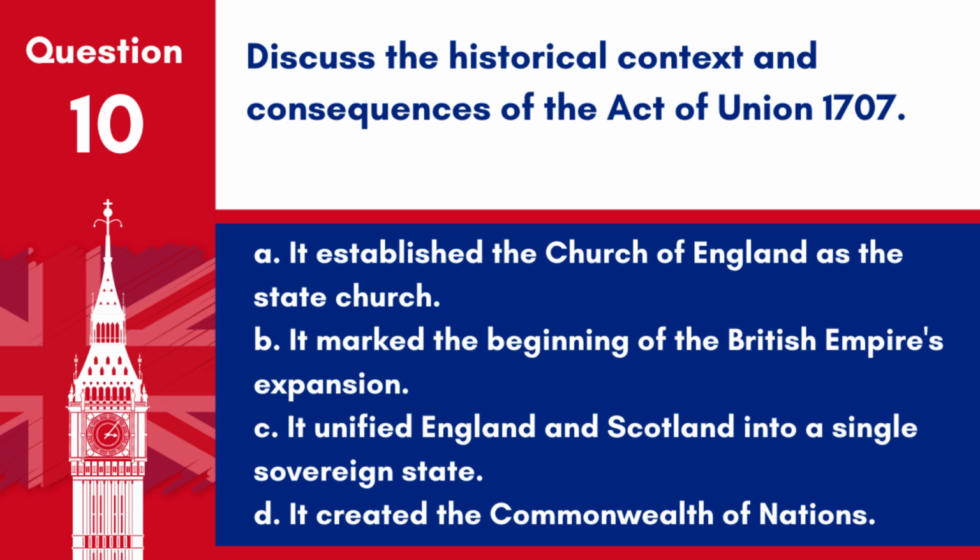Question 10. Discuss the historical context and consequences of the Act of Union 1707. A. It established the Church of England as the state church. B. It marked the beginning of the British Empire's expansion. C. It unified England and Scotland into a single sovereign state. D. It created the Commonwealth of Nations. Answer: C. It unified England and Scotland into a single sovereign state. The Act of Union 1707 was significant because it unified England and Scotland into the Kingdom of Great Britain.